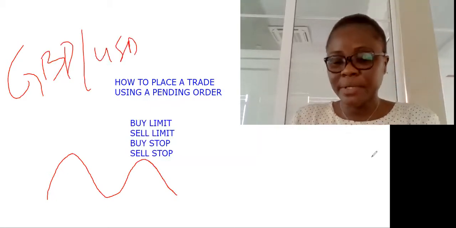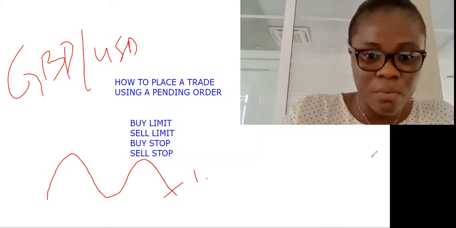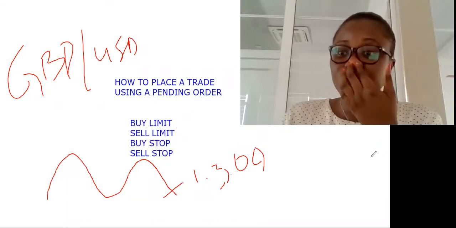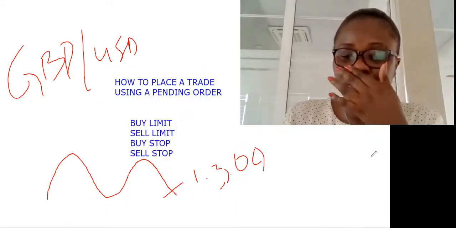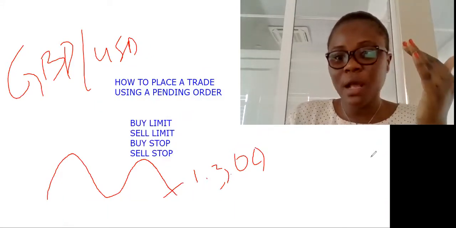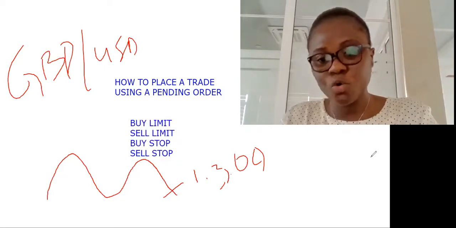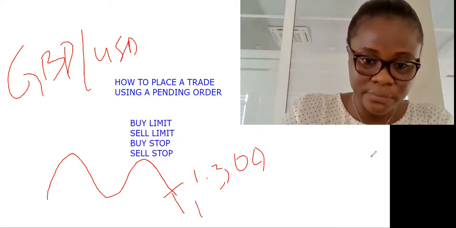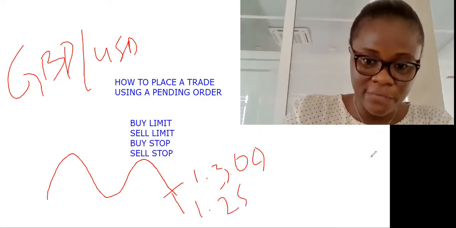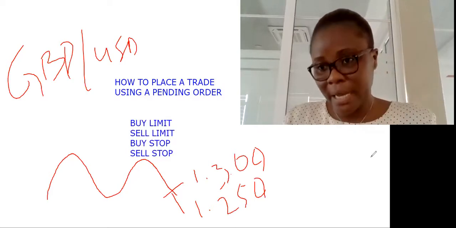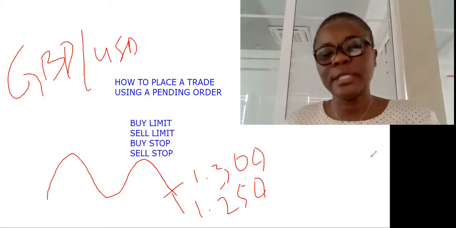Let's say the market's current price is 1.300. And looking at all the analysis you did, you know that when the price reaches this and goes down to 1.250, it will start buying. So always note this.